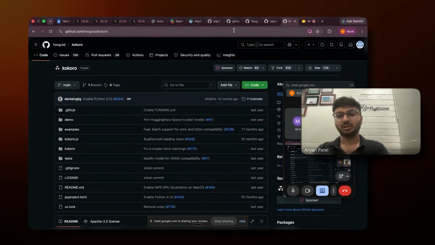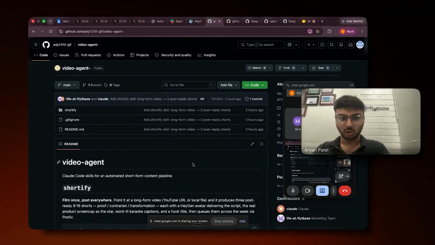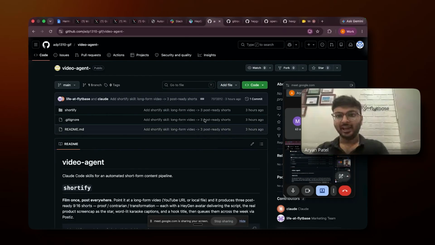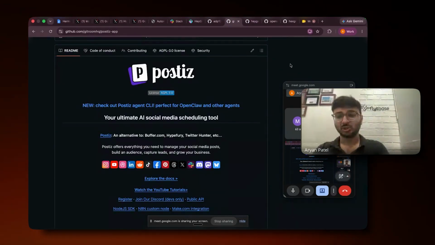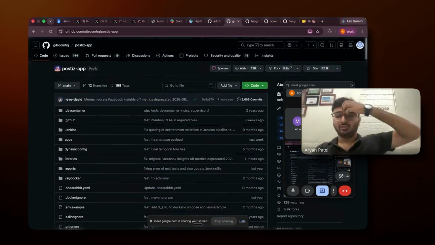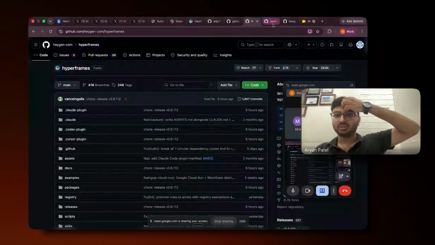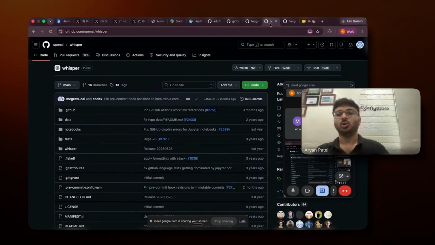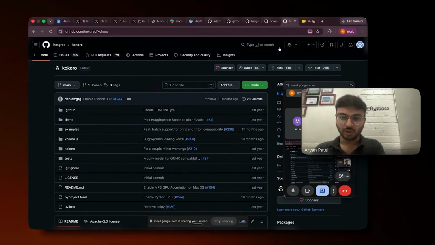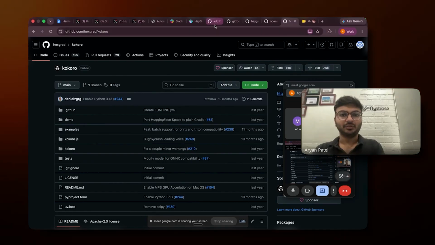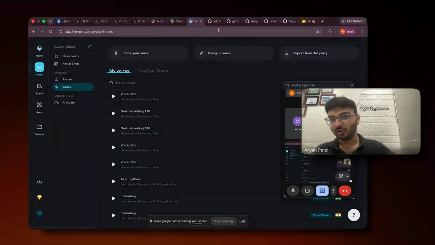Don't need to do anything. Even if you just clone this skill, it will automatically install all these repos itself in your coding agent, and you are good to go. So yeah, that was pretty much it.